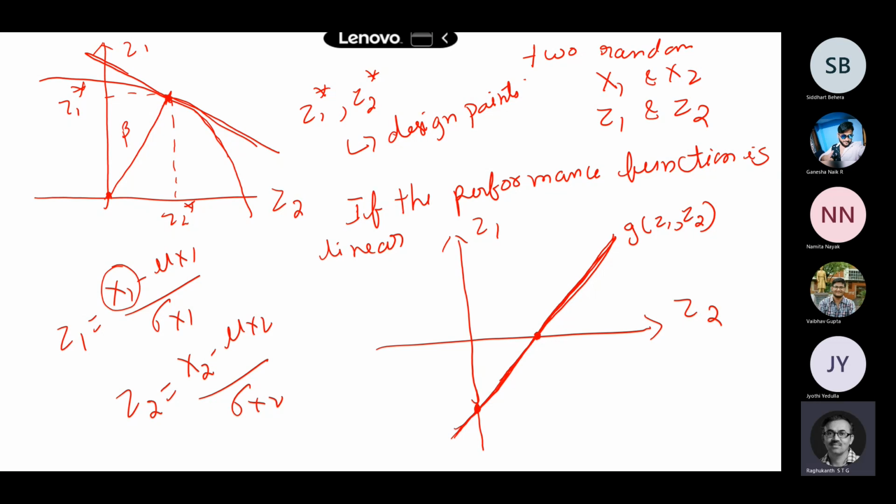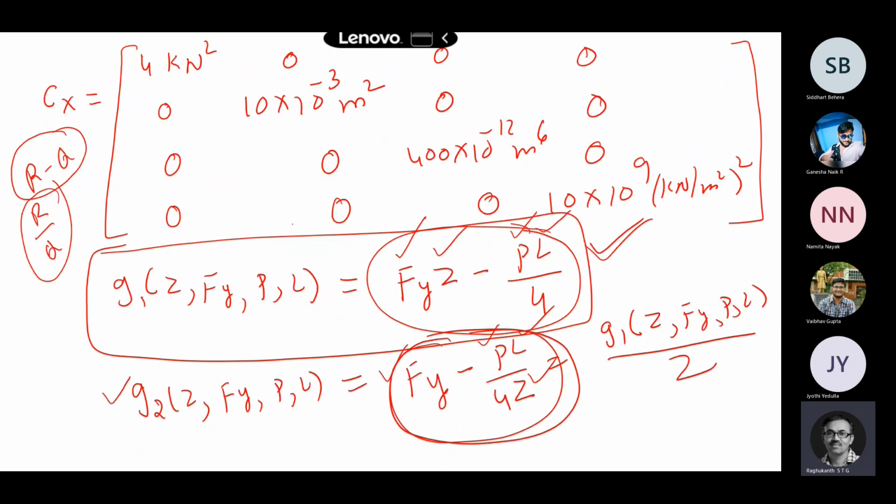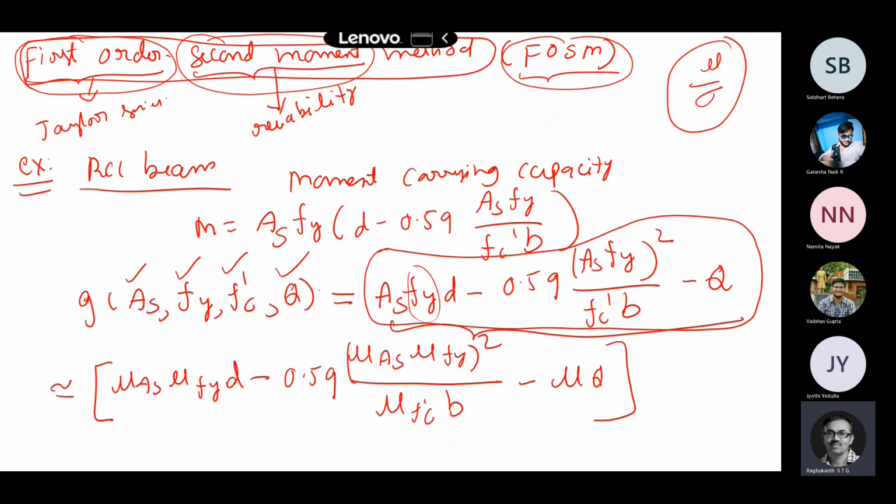So what is the value of this on this line? See, previously we have said, if it is above this line, what happens, or below this line, what happens? g greater than 0, less than 0, what is the meaning of g greater than 0? The limit state function, previously we have defined, what is g greater than 0, g less than 0?